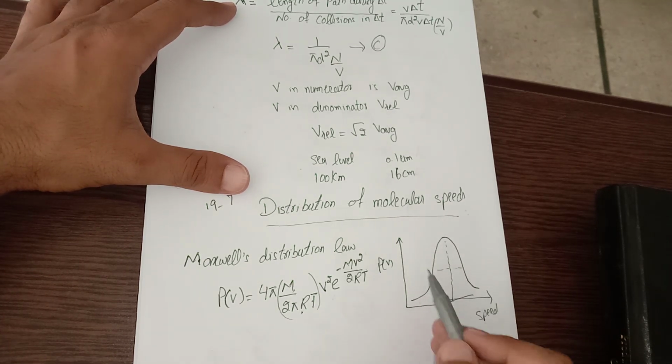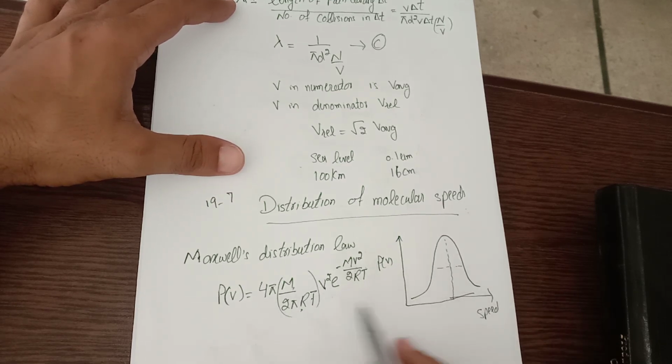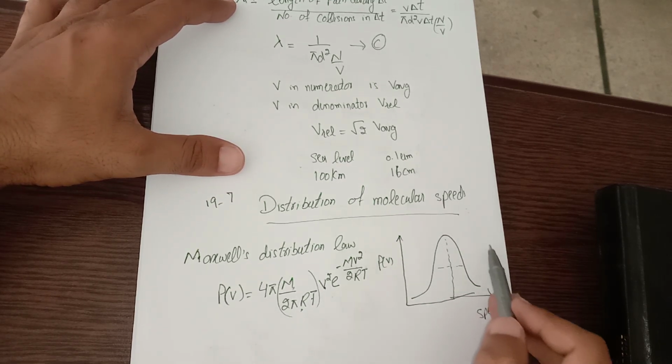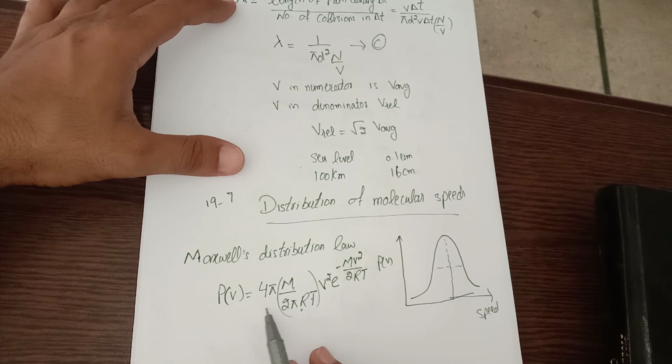Now this is the graphical representation of a distribution like this.